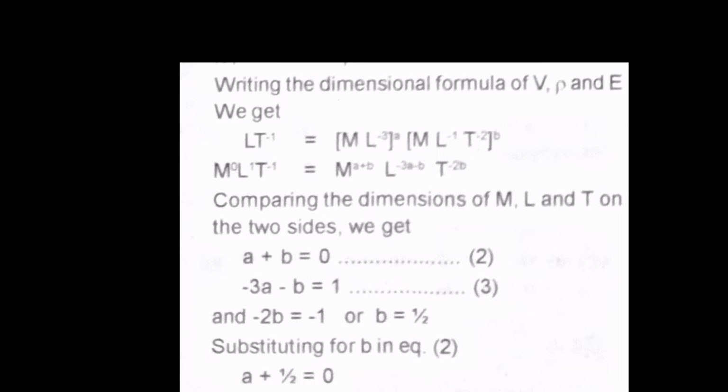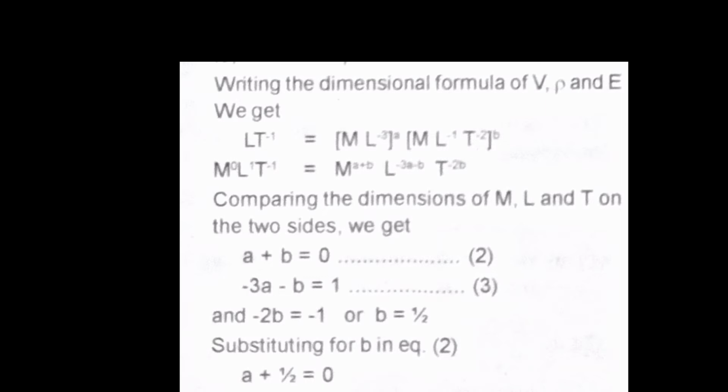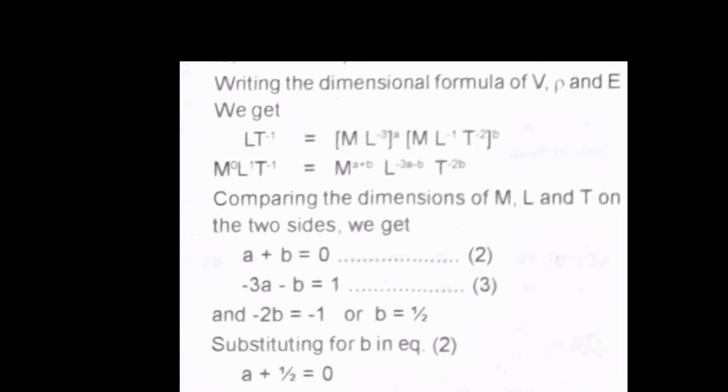And what is coming in RHS? That is rho. Rho is the density. How can we find density? Yes, that is mass by volume. So mass by volume means M by L cube. Right. So how can we write it? M L raised to minus 3 whole raised to A.